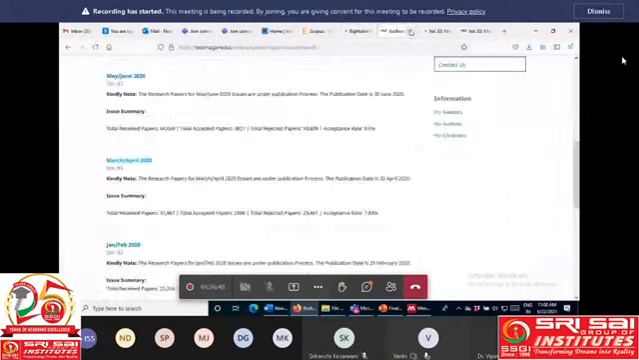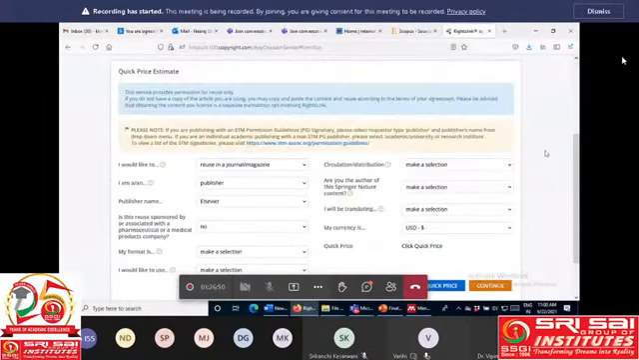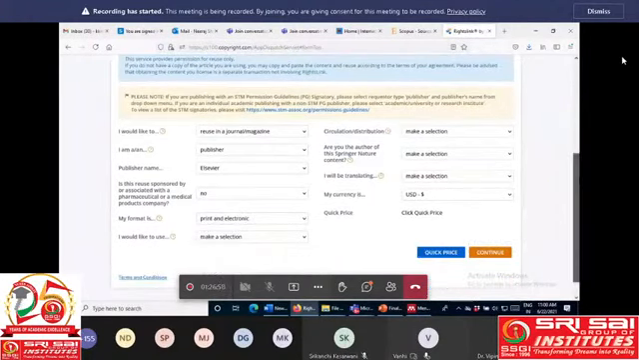Okay. Then my format, print and electronic, because the journal publishes in both print and electronic form. And I would like to use abstract. No, I am not using abstract. I am using one figure.